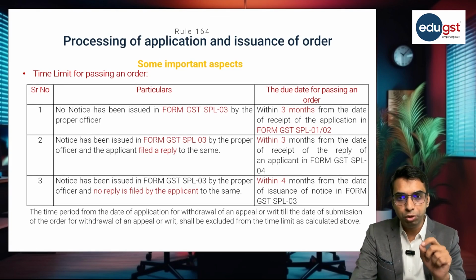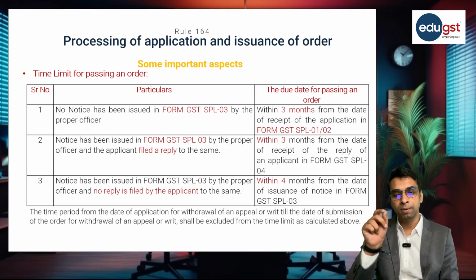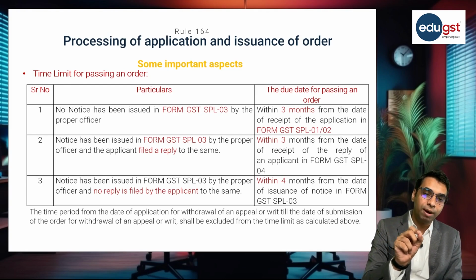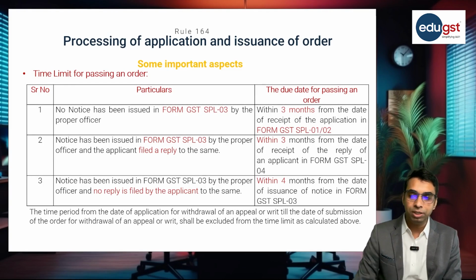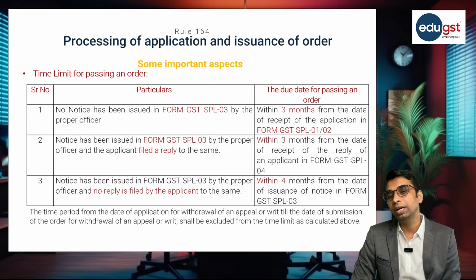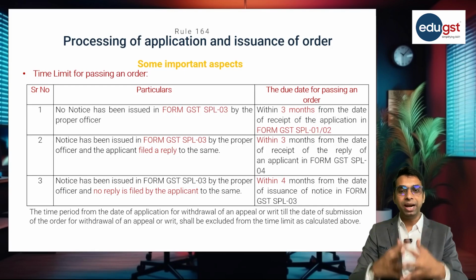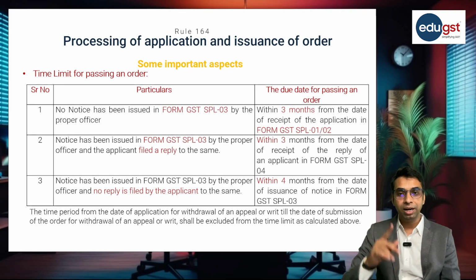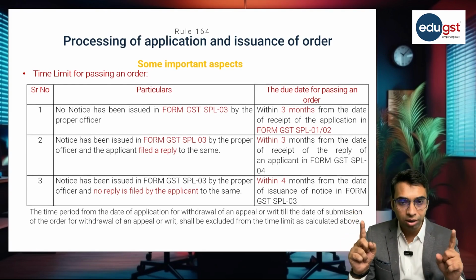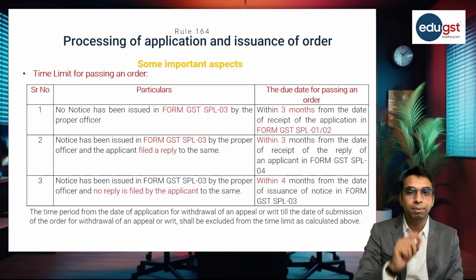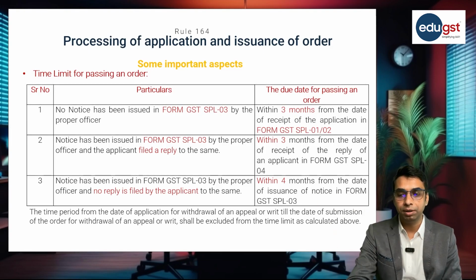Here, we should note that the time period from the date of application for withdrawal of appeal or writ till the date of submission of order for withdrawal of appeal or writ shall be excluded from the time as calculated above. So, if you have applied for the withdrawal of appeal, in that case, the date of application till the date of order will be excluded from the calculation of this limitation period. That will not be considered.